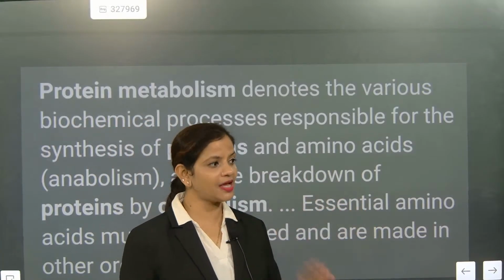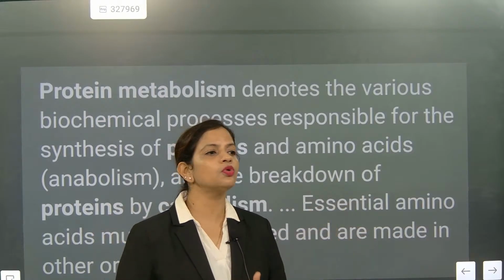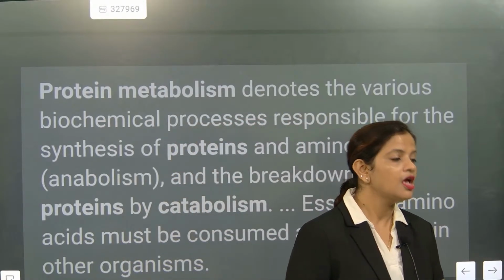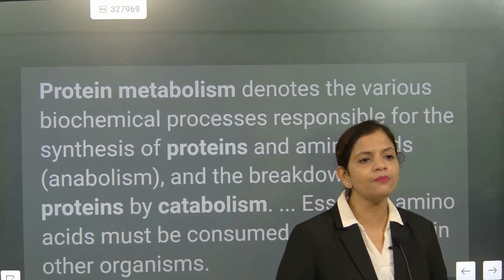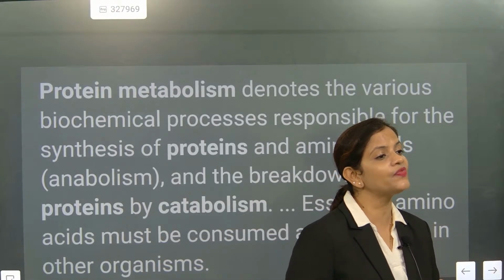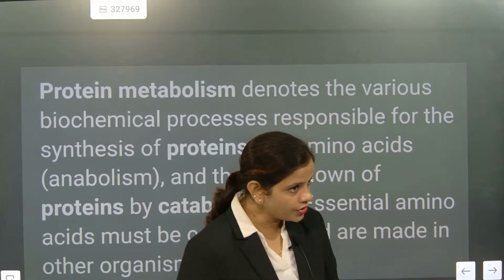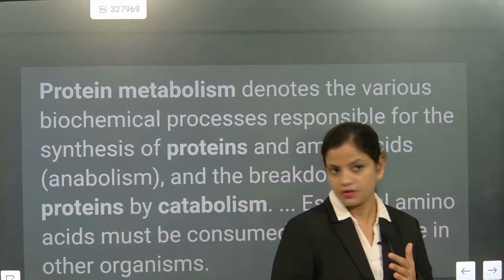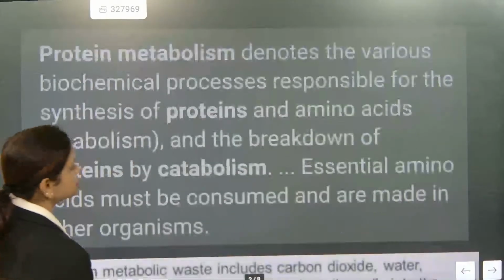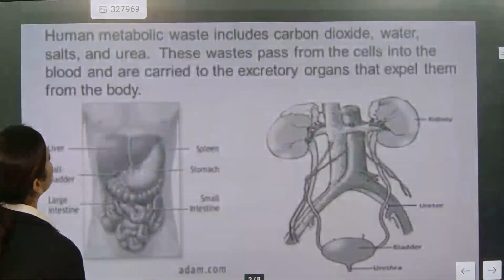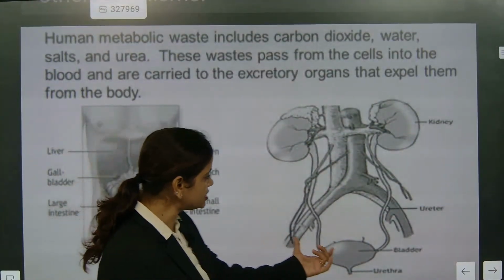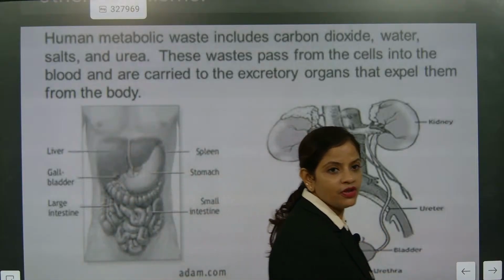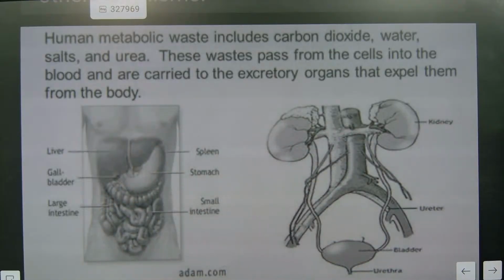But now from the examination point of view, we must know that the waste is metabolism waste, and specifically it is coming from protein. And what are the nitrogenous wastes? Urea, uric acid, creatinine. Understood? So these are the wastes. Kidney is filtering them. Now we are going to see this diagram many times in MCQs also. They will ask you to label the parts.